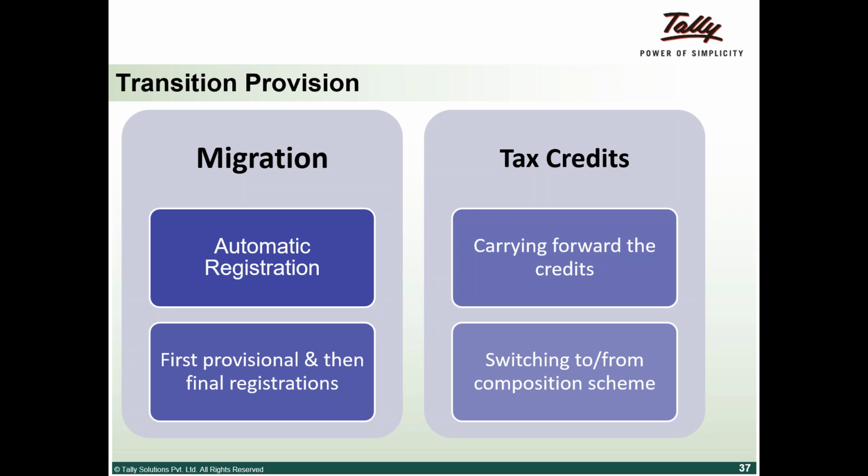Basically, as far as registration is concerned, the existing registrations will automatically be registered as GST registrations. First we will get a provisional registration, and then it will be a final registration. Input credits: as on 31st March, whatever input credits are available, they can make use of them in the GST payments also.